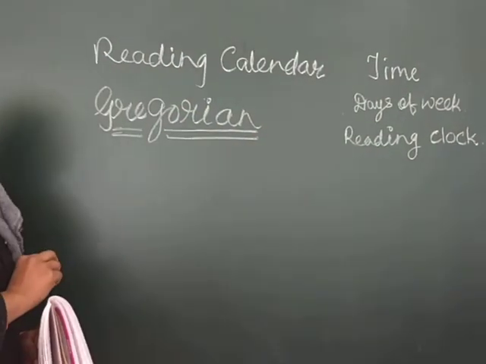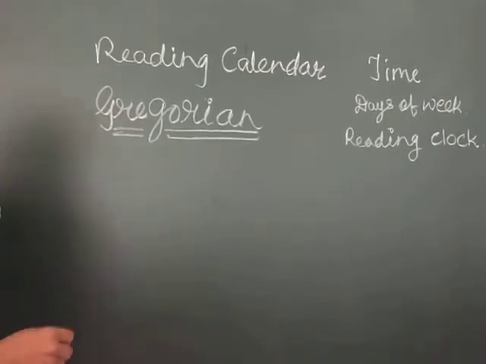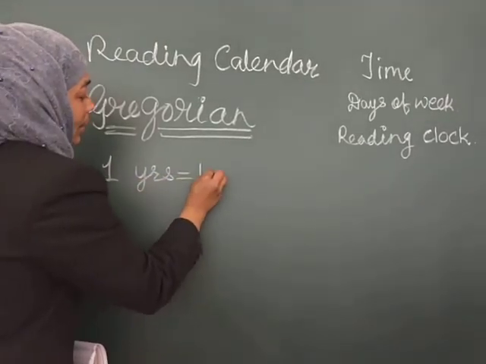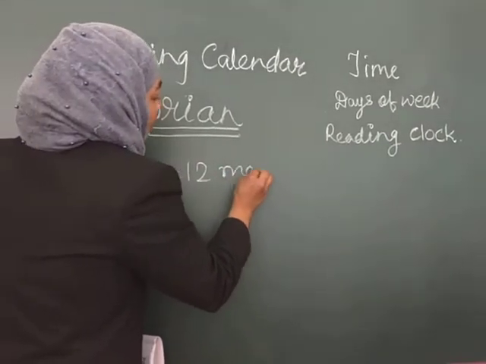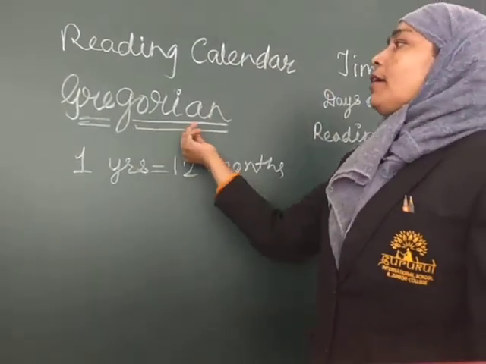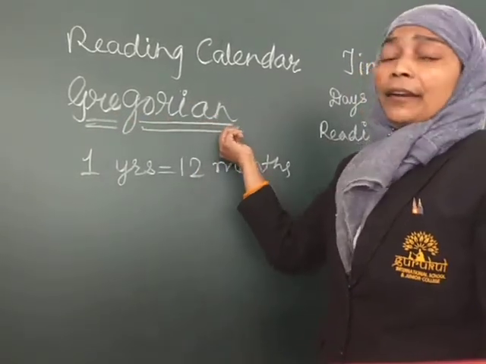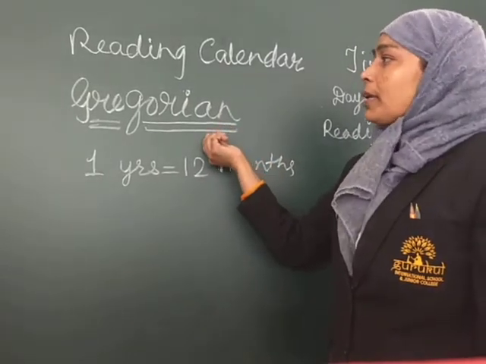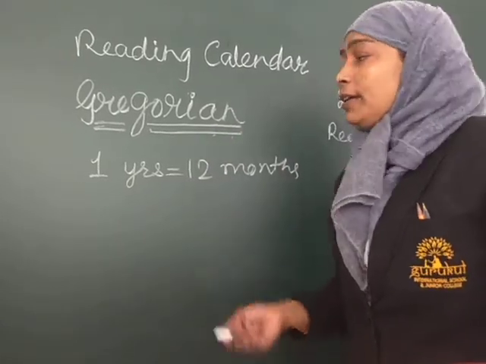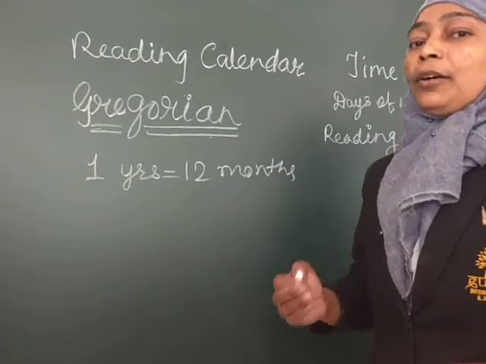Okay. As you know from the previous class, there are normally 12 months in a year. In 1 year, how many months are there? There are 12 months. And what do we read? We read this word Gregorian. Which calendar do we follow? We normally follow the Gregorian calendar in our daily life. But there are more calendars you can see at your home.